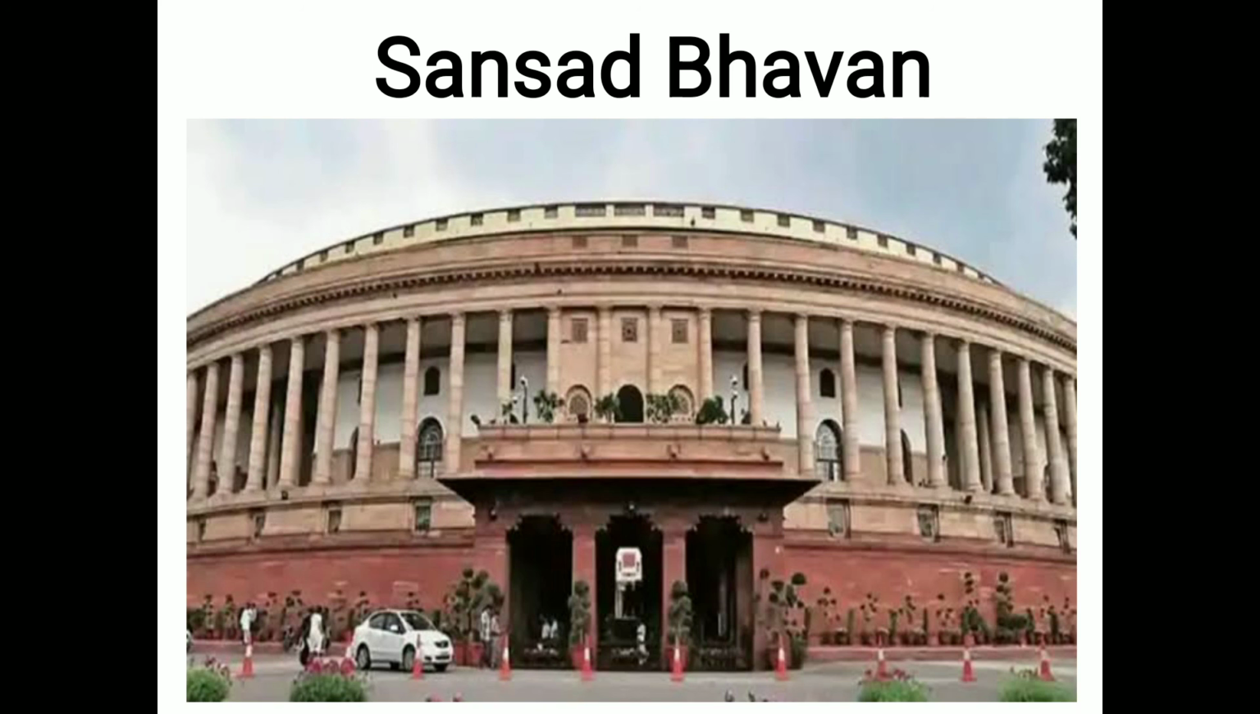Parliament of the Republic of India situated in New Delhi. It is the center which decides the fate of Indian democracy.